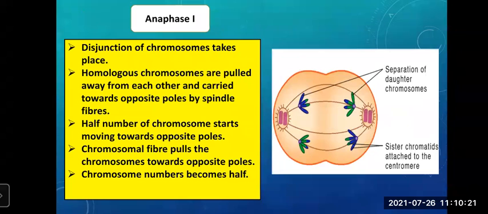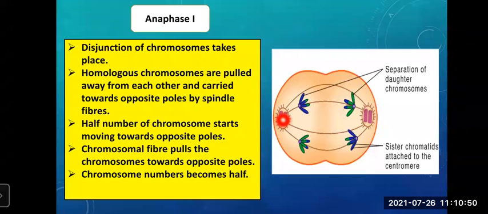Now what happens in anaphase 1, students? Disjunction of chromosomes takes place. Disjunction means separation. Homologous chromosomes are pulled away from each other. You can see this chromosome is pulled over here, the other part is pulled over here. They are pulled away from each other and carried towards opposite poles by the spindle fibers.